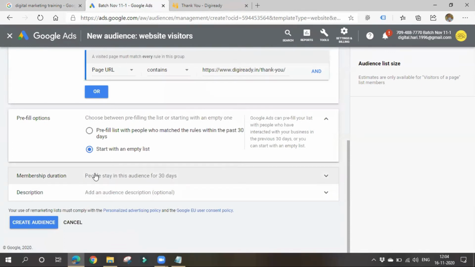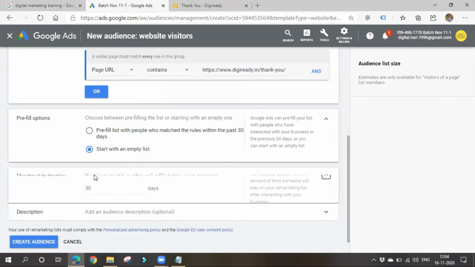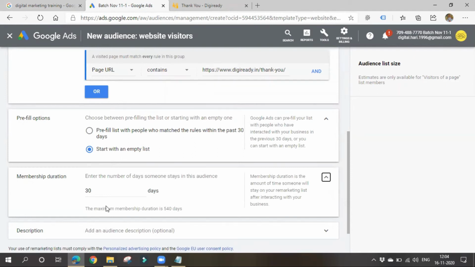And membership duration means for how many days you can target people, how many days you can show your ads to people. It's your wish. At max you can show up to 540 days. Up to 540 days you can torture a person, it seems. You can follow them wherever they may be and show your ads to your website visitors. It is max 540 days. You can choose 1 day, 2 days based on your wish. You can choose 30 days also, or a week also. So I'll choose 6 days, and I'll be showing the ads continuously.